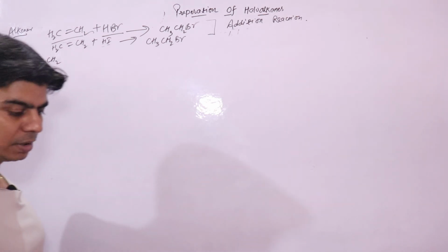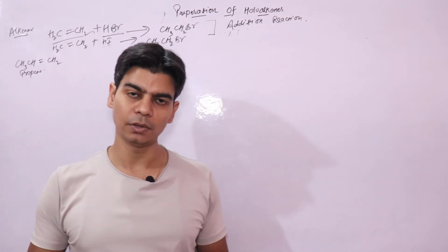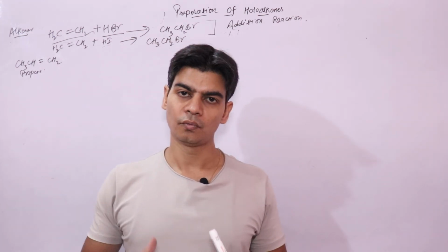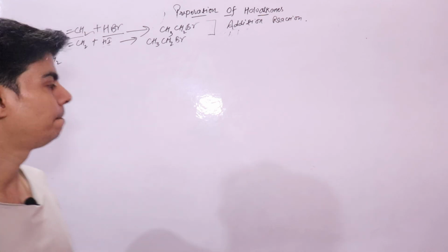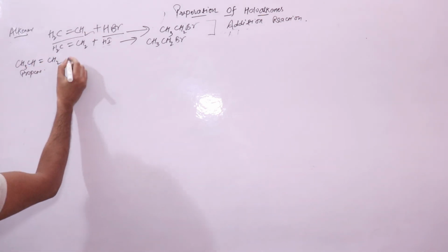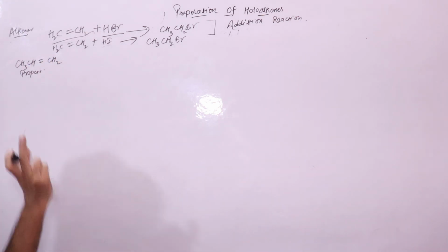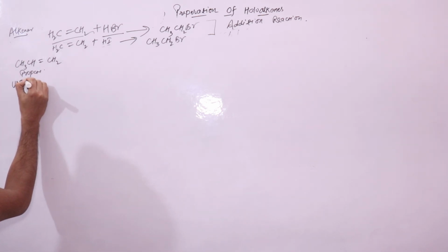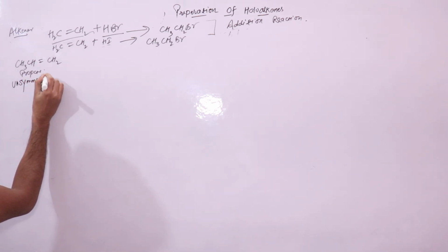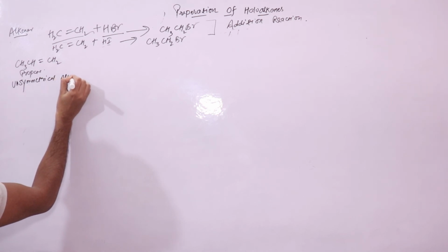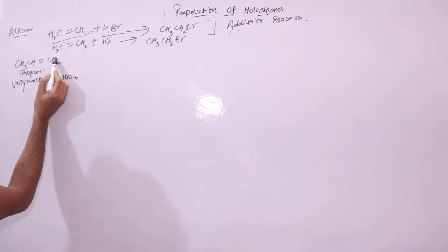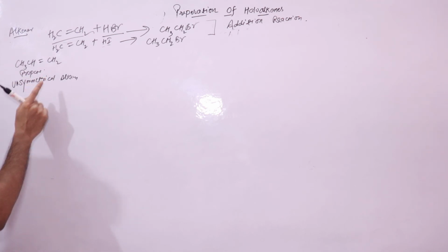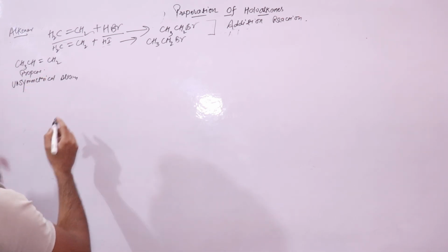In case of propene, the addition of halogen acid to an unsymmetrical alkene follows Markovnikov's rule. Unsymmetrical means here you have hydrogen atoms across the double bond, here you have methyl. So this is not symmetrical, this is unsymmetrical.